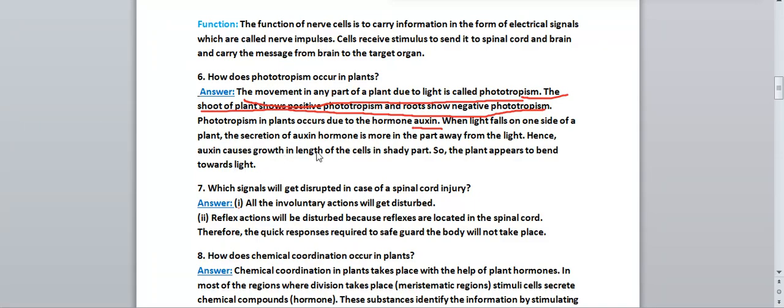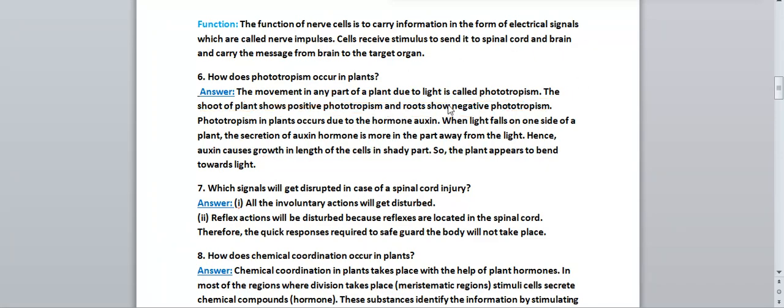Hence auxin causes growth in length of the cell in shady parts, so the plant appears to bend towards the light. Where the auxin causes growth is in the part which does not receive the sunlight, because auxins are formed in those areas more, so the plant appears to bend toward light.